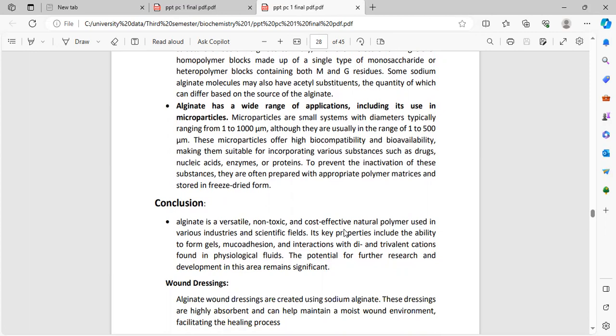Microparticles are small systems with a diameter typically ranging from 1 to 1000 micrometers, and they are usually in the range of 1 to 500 micrometers. These microparticles offer high biocompatibility and bioavailability, making them suitable for incorporating various substances such as drugs, nucleic acids, enzymes, or proteins to prevent the inactivation of these substances. They are often prepared with appropriate polymer matrices and stored in freeze-dried form.